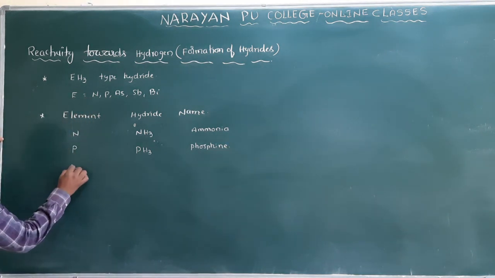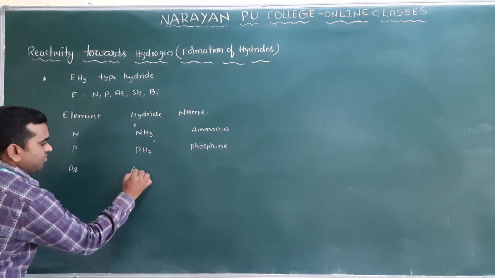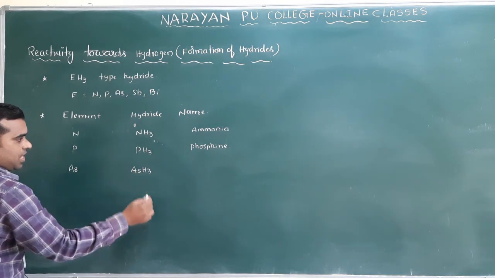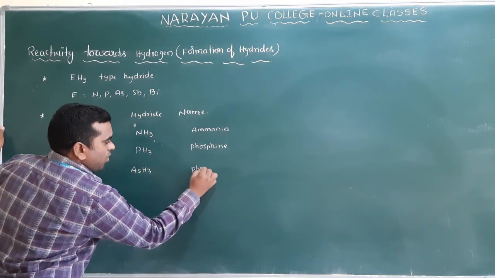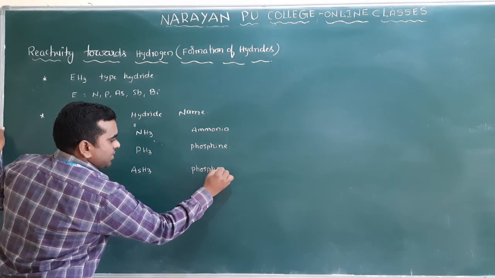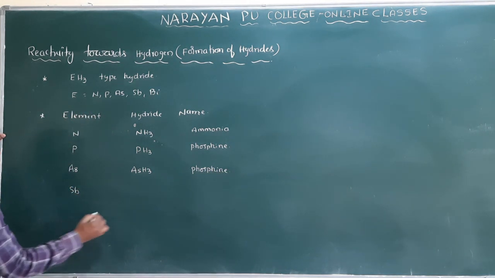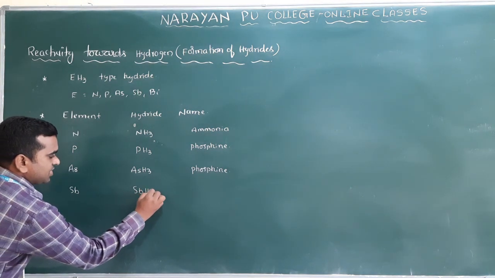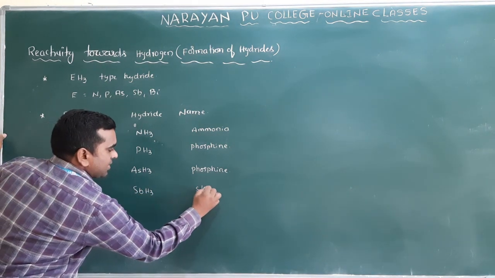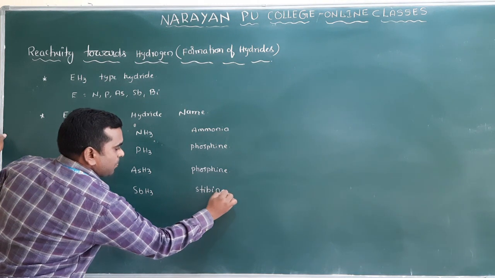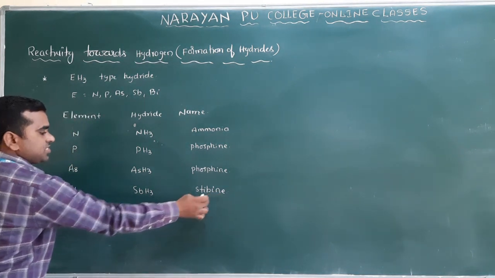In the same way, arsenic will form AsH3 type hydride, which we call arsine. And Sb forms SbH3, stibine.